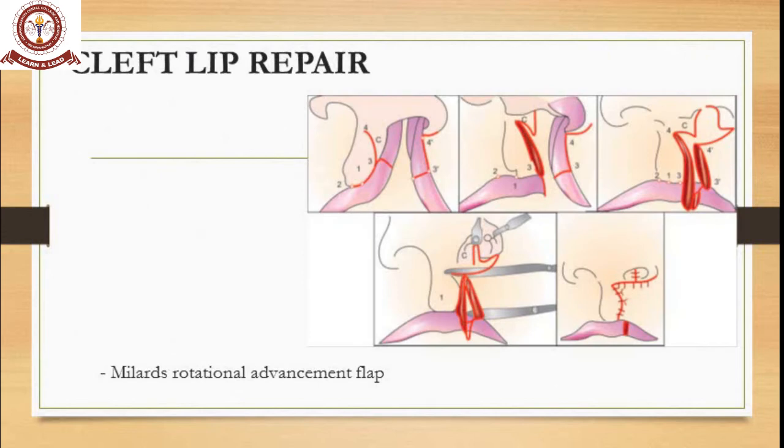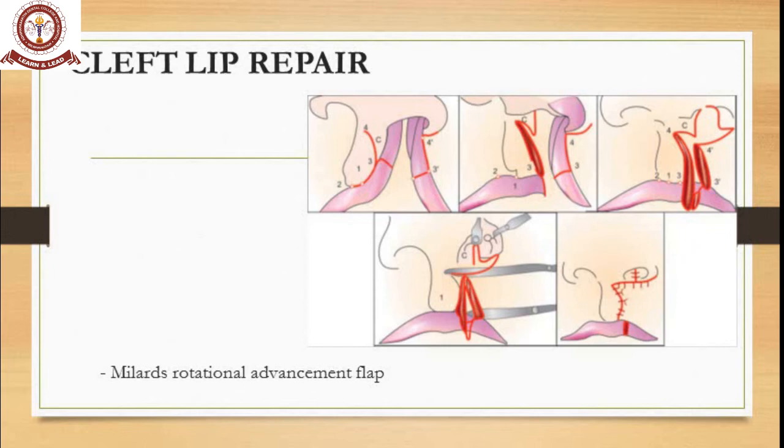So the next important unilateral cleft lip repair method is Millard's rotational advancement flap. As you can see, there are some normal anatomical values, numerical and alphabetical, present. Each has its own importance. When you take into consideration 1, 2, 3, the same way on the other side also, 1, 2, 3 is small, but with a dash on top. That represents 1, 2, 3 on the normal side, and 1 dash, 2 dash, 3 dash is on the cleft side.